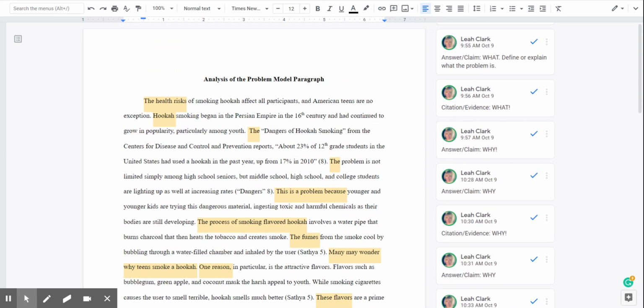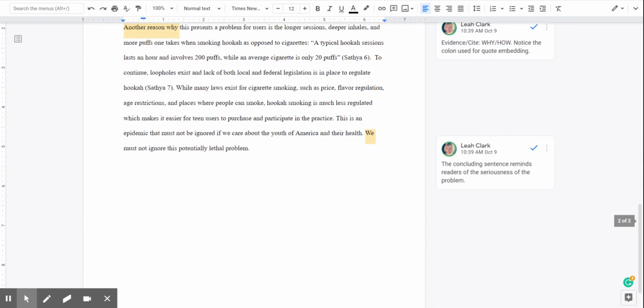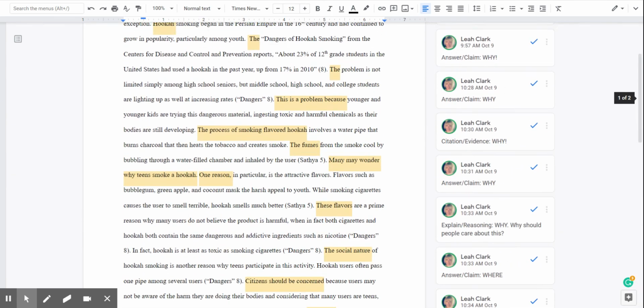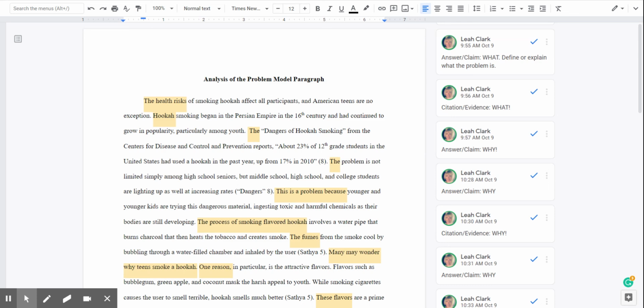So please use this video and this example paragraph as you are building your own paragraph. This is what you're aiming for. Folks, notice that this paragraph is about a page and a half. It's a pretty lengthy paragraph. It has multiple pieces of evidence, lots of explanation, lots of ACEs and CERs that really inform your reader about your problem.